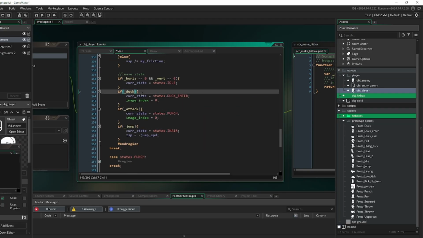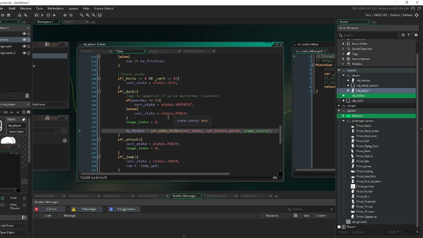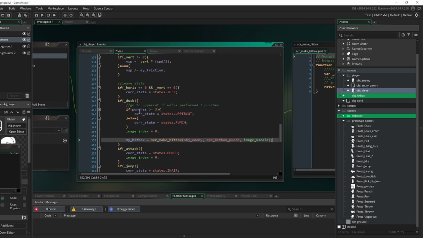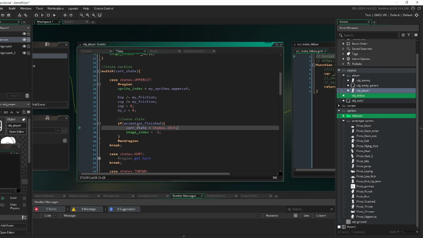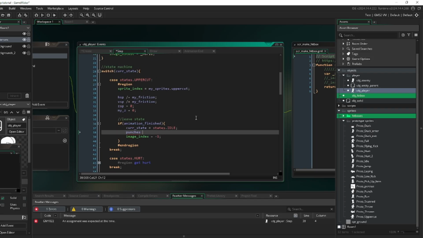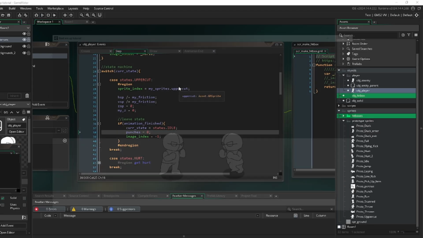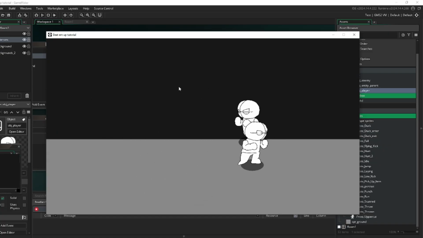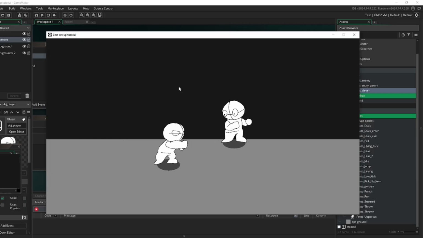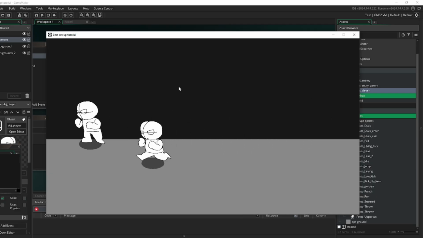So in running, I noticed that there was no hitbox stuff, so that should fix it. And then what we're going to do is go to the uppercut state. We're going to take this variable, and right here, when this animation ends, we're just going to set punches back to 0. So that should reset the timer of 3 punches and then an uppercut. So we should be able to see that. Alright, so punch, punch, punch. Yep, do you see that uppercut? Yeah, so then the cycle repeats. Perfect.